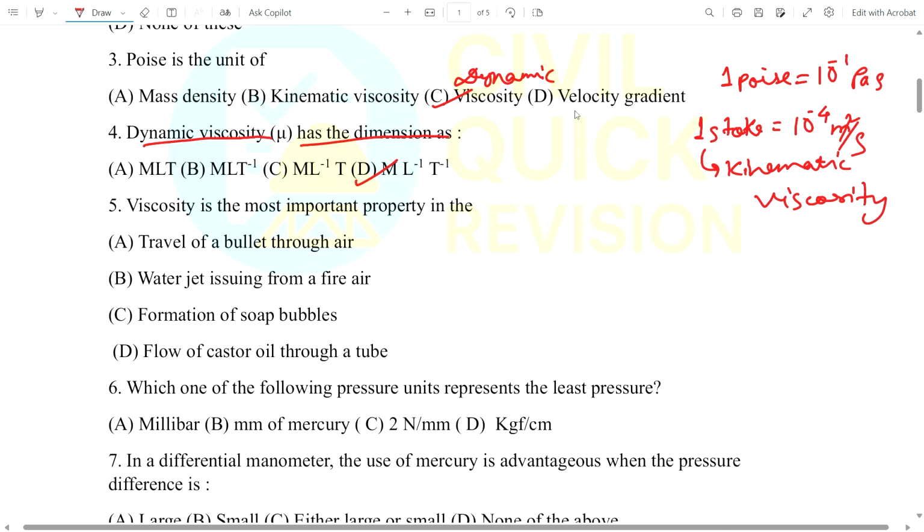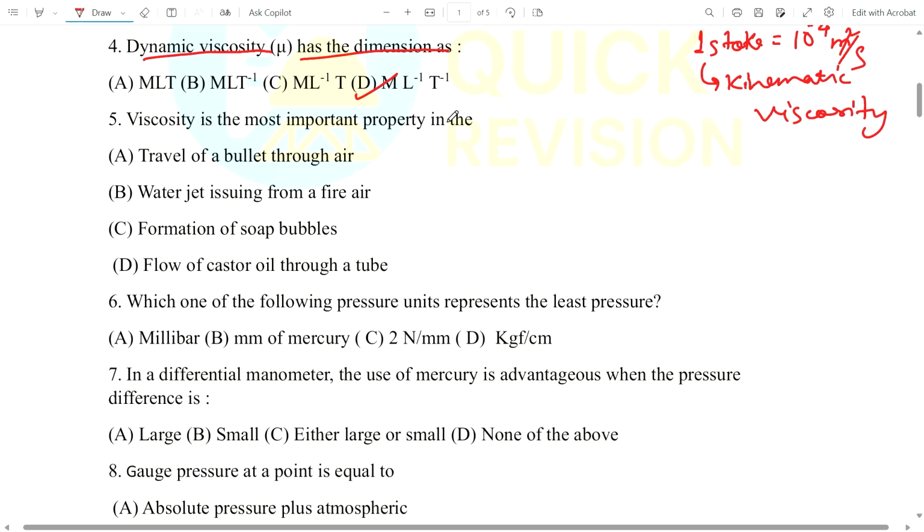Now you just remember this: M L inverse T inverse. Now coming to question number 5. Viscosity is the important property in which case: travel of a bullet through air, a water jet issuing from a fire hose, formation of a soap bubble, or flow of castor oil through a tube? Definitely the answer will be D, flow of castor oil through the tube.